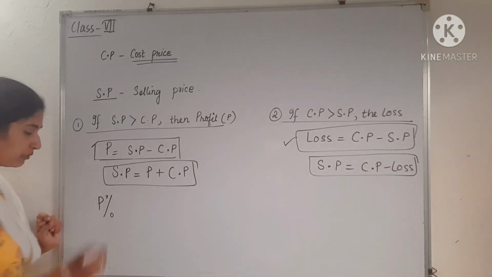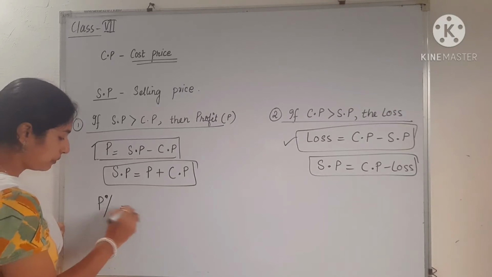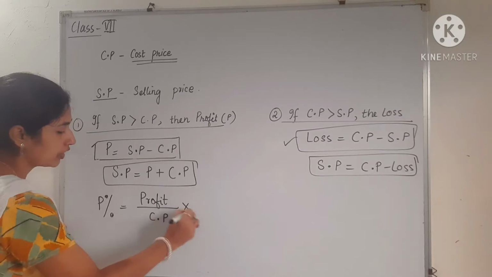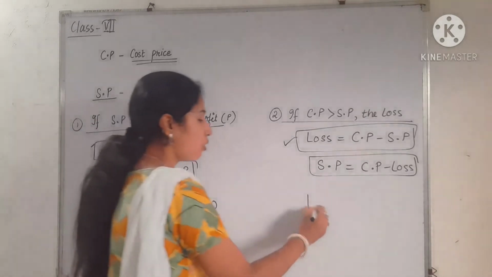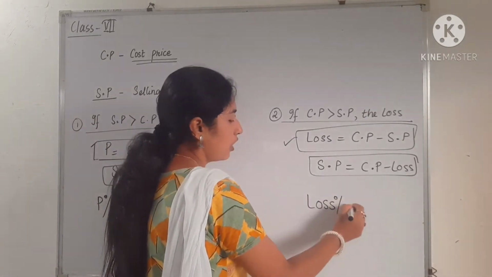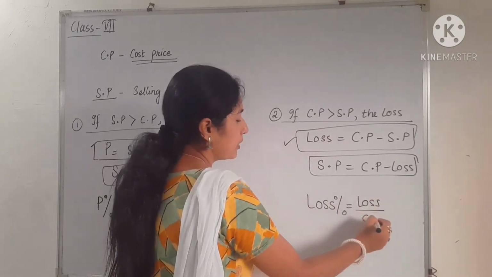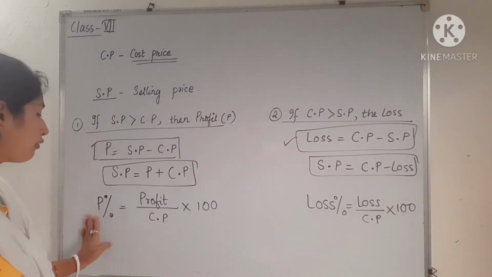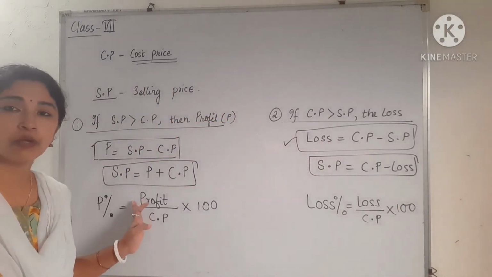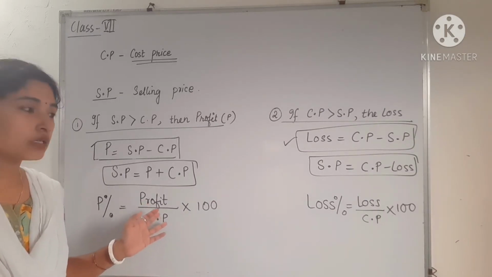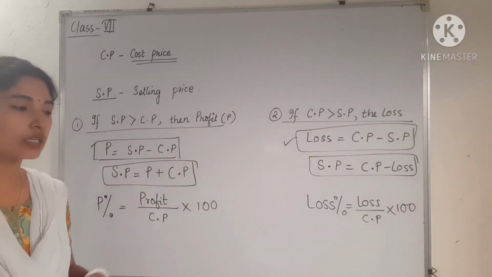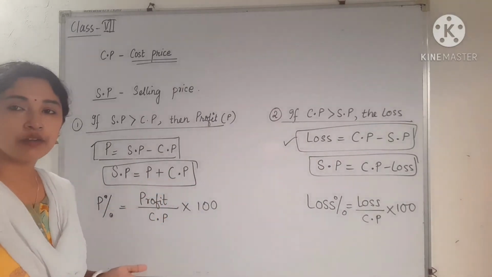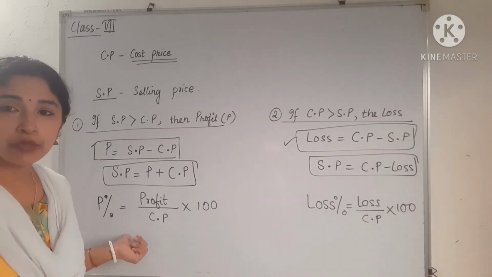So what will be profit percent? Profit percent is profit by CP into 100. Similarly, what is loss percentage? Loss by CP into 100. You can see one thing: whenever we are finding profit percent, we have to write profit in the numerator because we are finding profit. Similarly, whenever we are finding loss percentage, in the numerator we have to write loss. And no doubt we have to multiply it with 100 because we are finding it in terms of percentage.